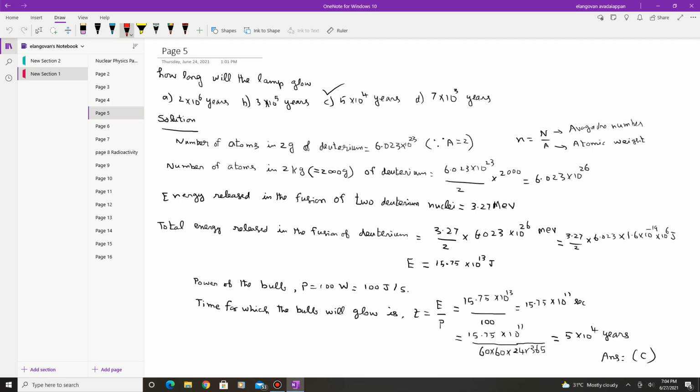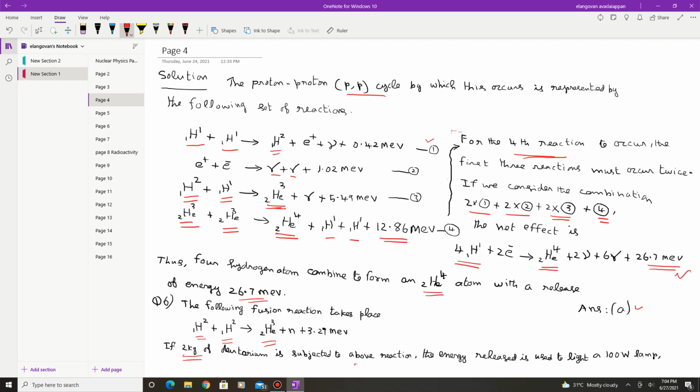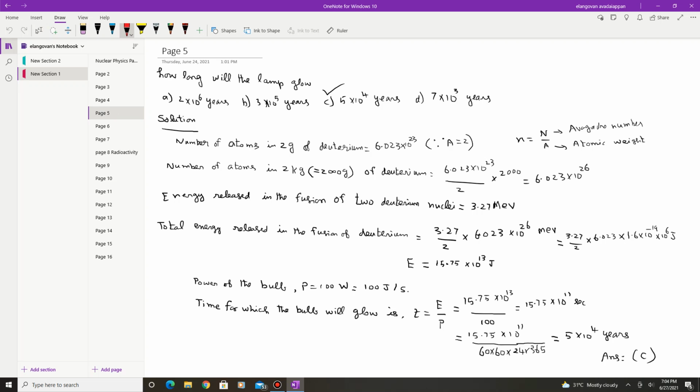Since the atomic weight A for deuterium is 2, A grams of deuterium contains the Avogadro number of atoms, 6.023 into 10 power 23.